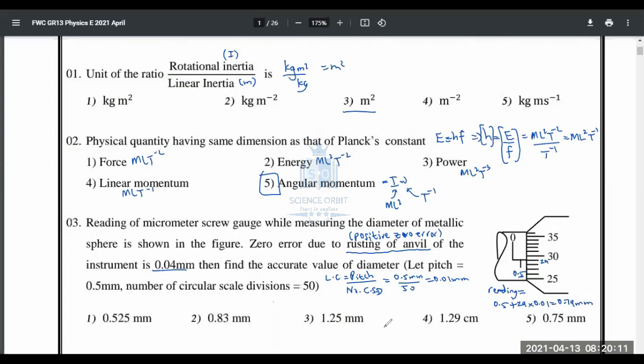That answer is not there, luckily, right? Because you need to make the correction for zero error. Now, are you going to add it or subtract it? That's the question, when both answers are there. When you add 0.04 to this one, the second is there. When you subtract it from this, the fifth is there.